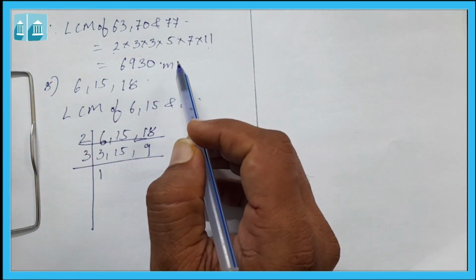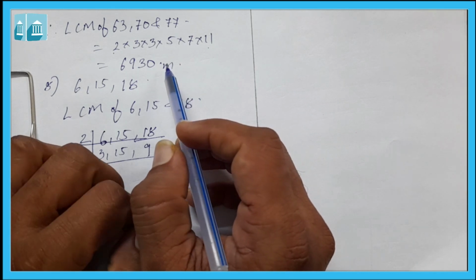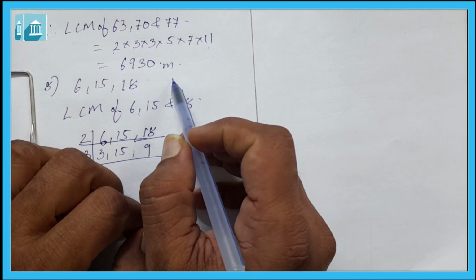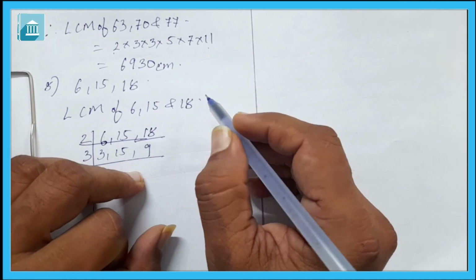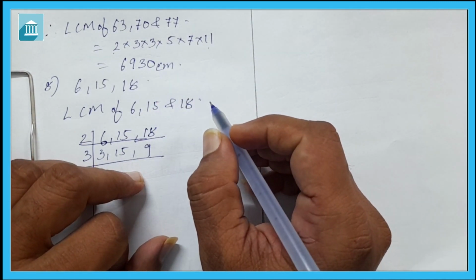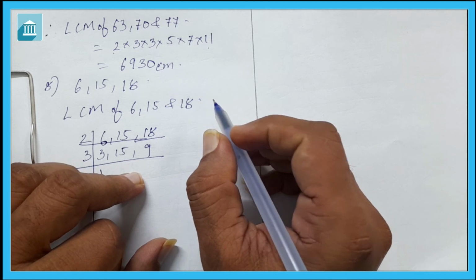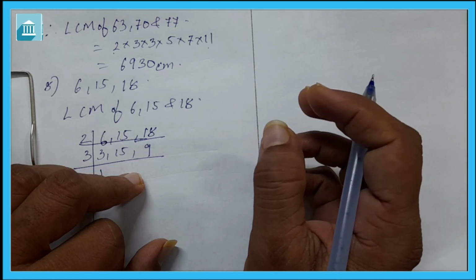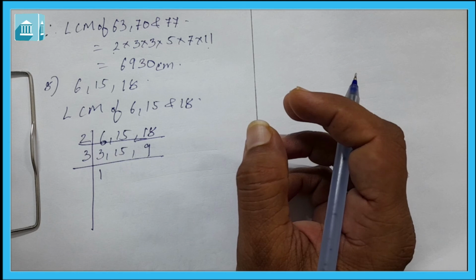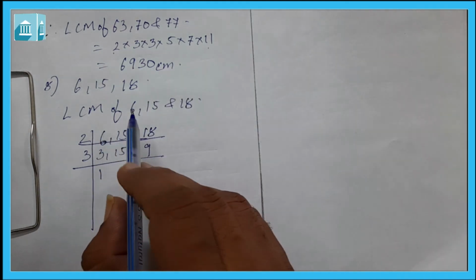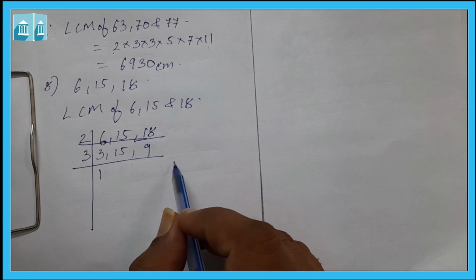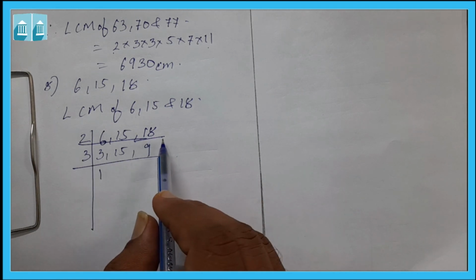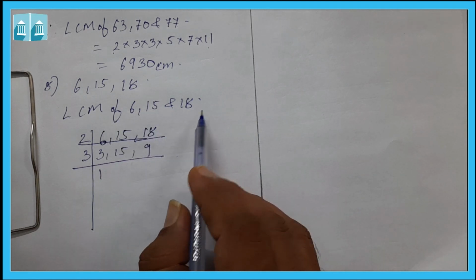So we can say that 6930 centimeter is the distance each should cover so that they all cover the distance in complete steps. Now question number 8 is: find the least number which when divided by 6, 15 and 18 leaves a remainder of 5 in each case. First, we will find the LCM of 6, 15 and 18.